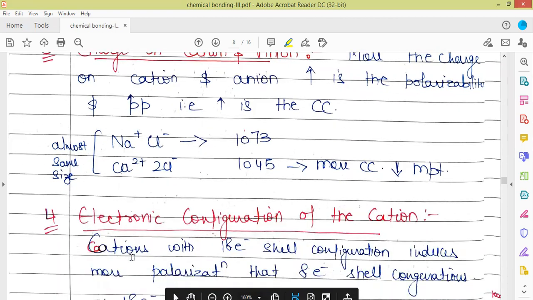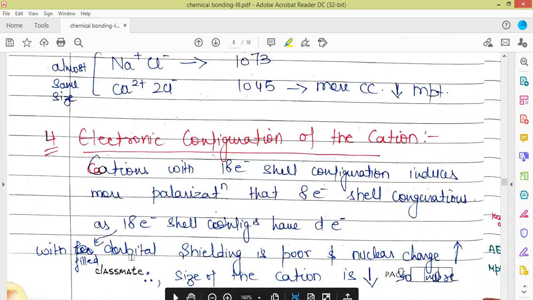So next reason is the reason why the silver halides are insoluble. So the reason for the less solubility of silver halide is hidden in this fourth point. So let us see what is there in this particular point, where the electronic configuration of the cation plays an important role in deciding about the degree of covalent character. So cations with 18 electron shell configuration induces more polarization than 8 electron shell. What do we mean by this statement?